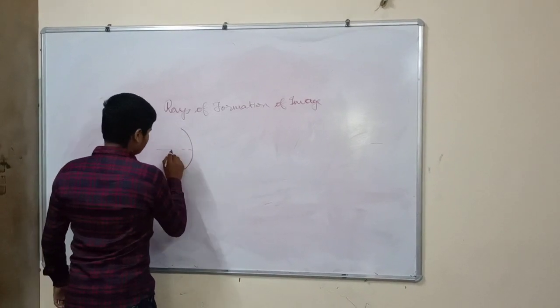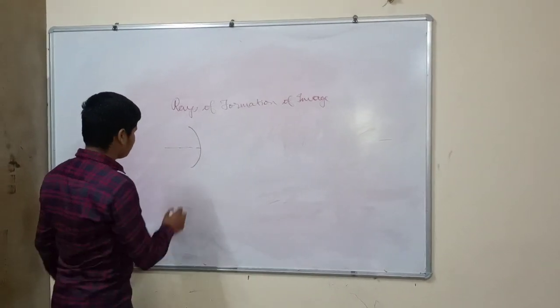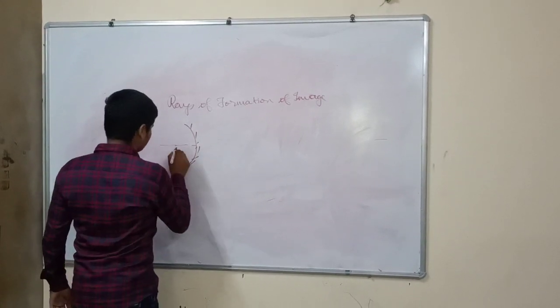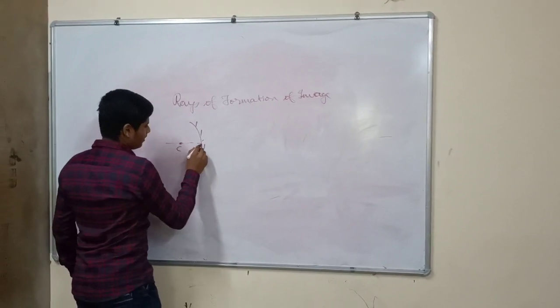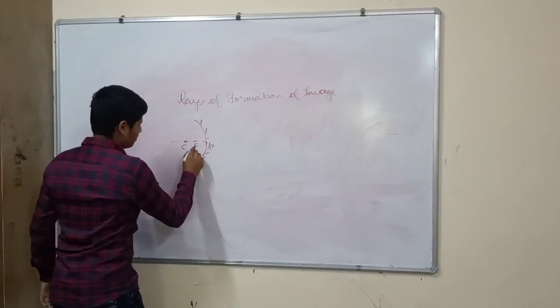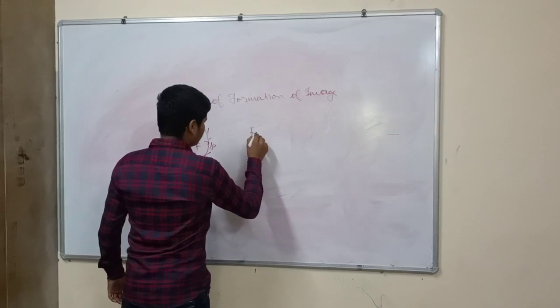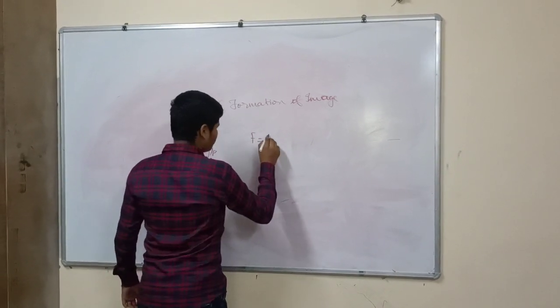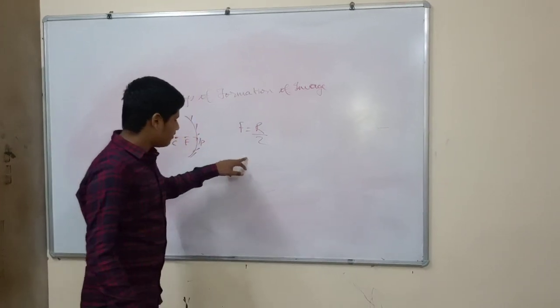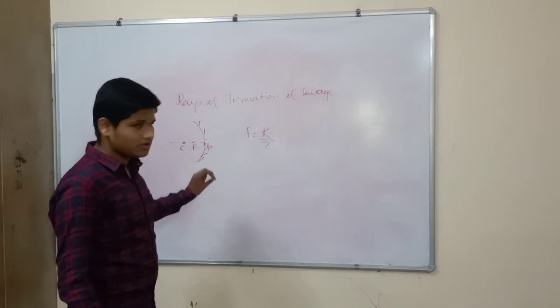This is the principal axis. We got to know about the principal axis, and we'll first refer to the concave mirror. This is the center of curvature. This is the pole, and this is the focus. Focal length is half of the radius of curvature. This formula is derived through various calculations.